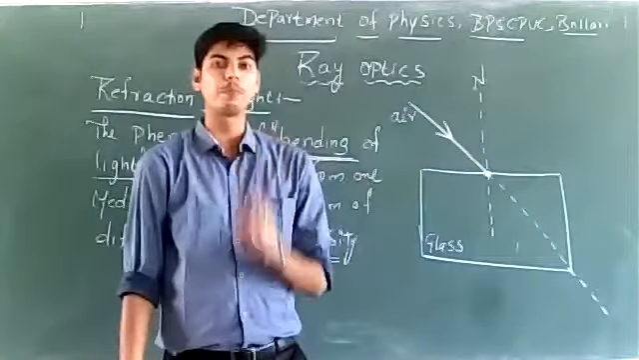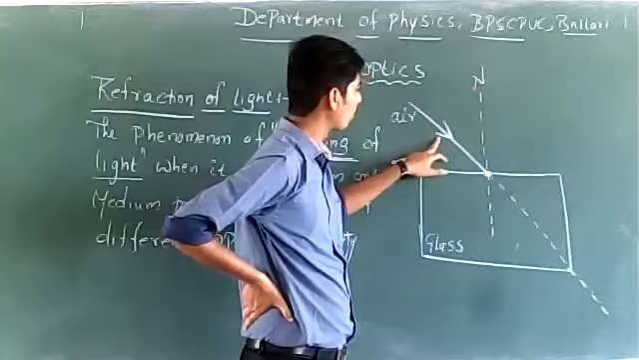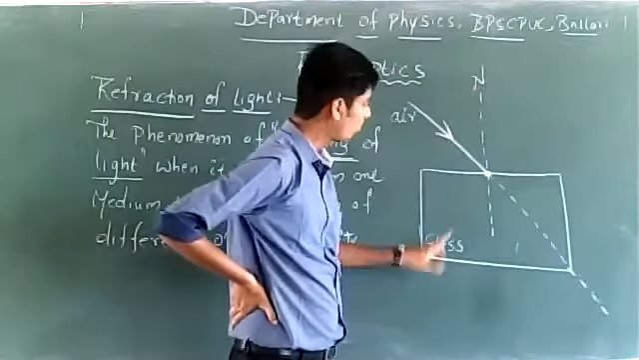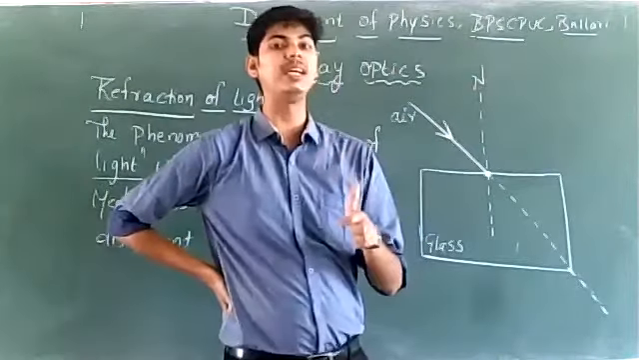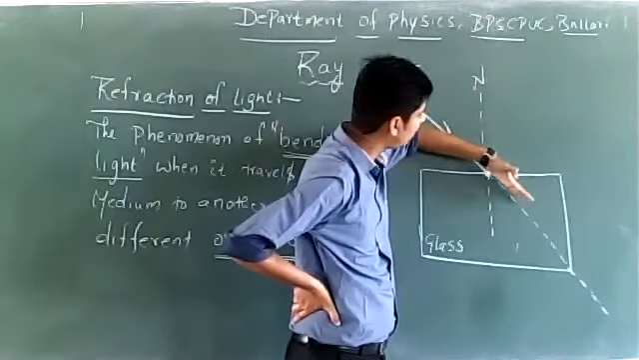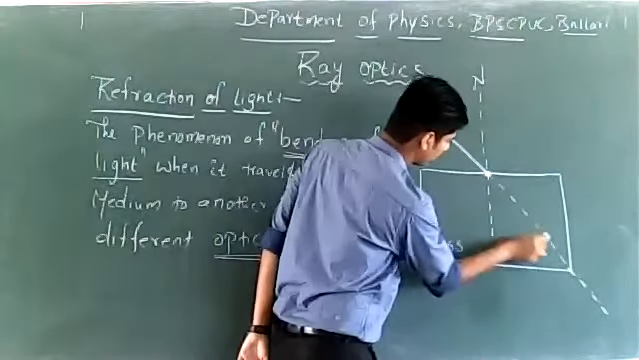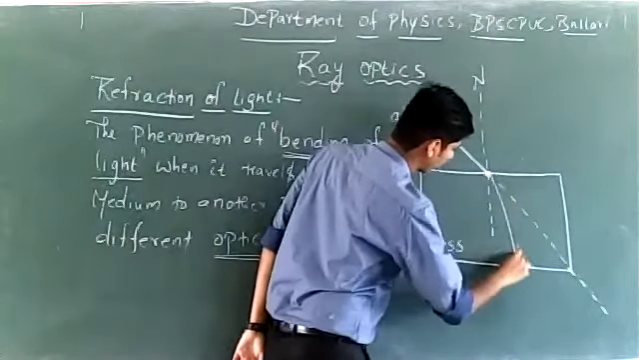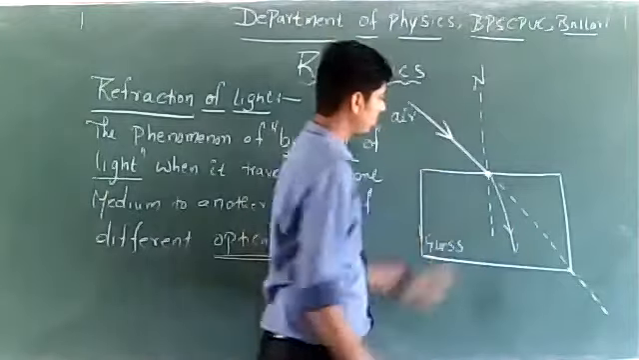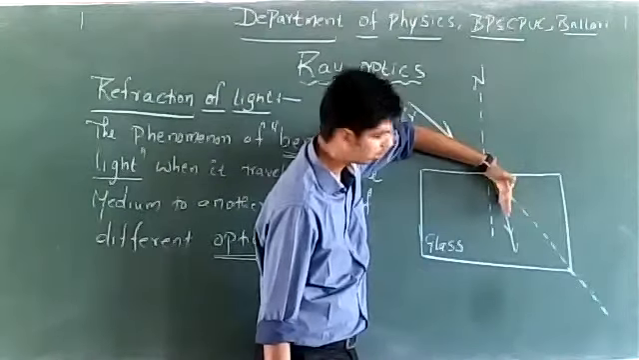But what happens in this situation is, since the ray of light is traveling from one medium to another medium, it undergoes bending. It does not go along the straight path, instead it gets deviated from its path. It should have gone this way, but it goes this way. This is how the ray of light passes. Here, the light bends this much.